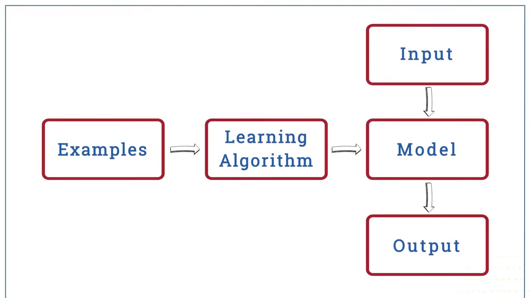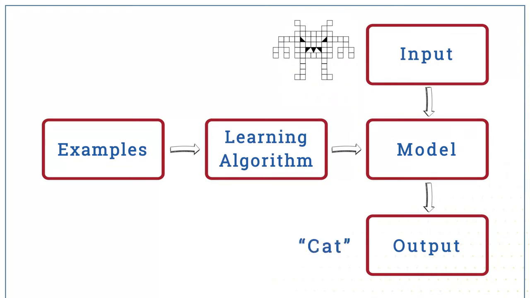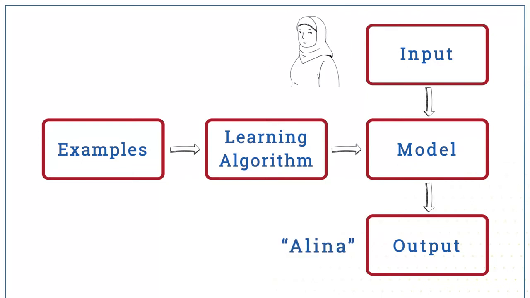The outputs can also be lots of different things. In the most common type of machine learning, the output is one of a number of categories called classes. For example, cat, dog, or rabbit. Or for medical cases, it could be the name of the disease, or for face recognition, it could be the name of the person it's recognized. There are many, many different tasks that boil down to putting things into categories, so classification is common. All the examples we'll use in this course will be classification.